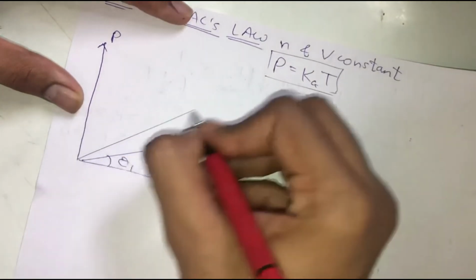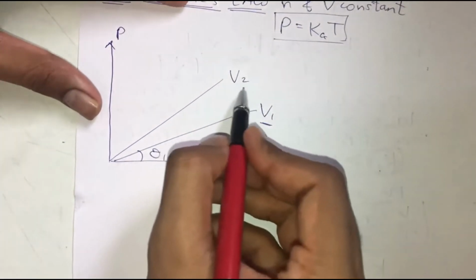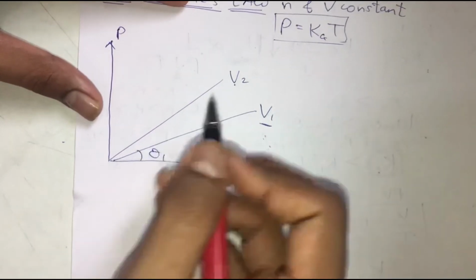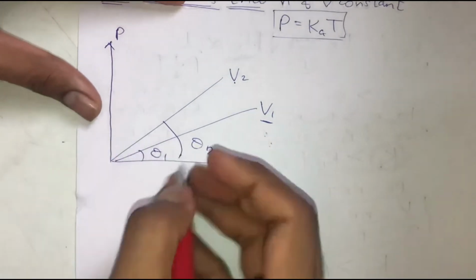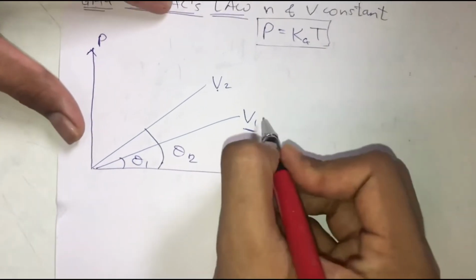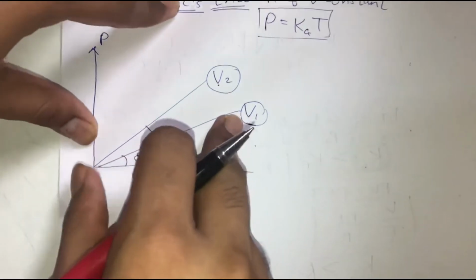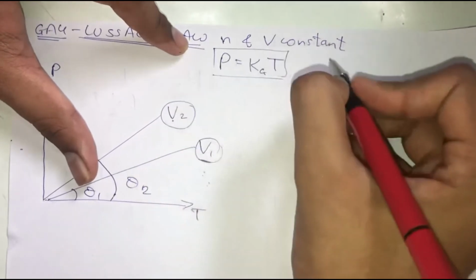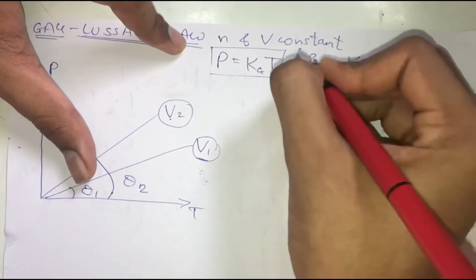Okay, so we change the volume to V2, and we have now kept the volume constant at V2, and we again get one straight line. Let's assume that the angle made by this is theta 2. They will ask us to find the relationship between V1 and V2, whether V2 is greater or V1 is greater. Now I'm going to simplify this equation: P upon T is equal to kg.